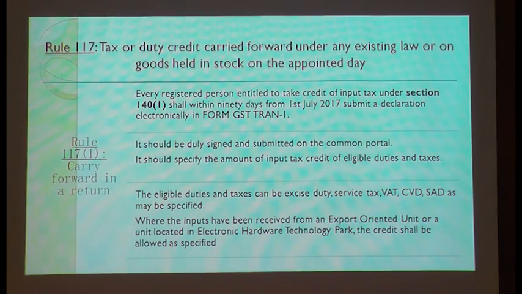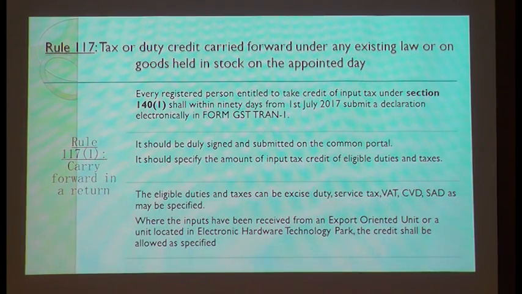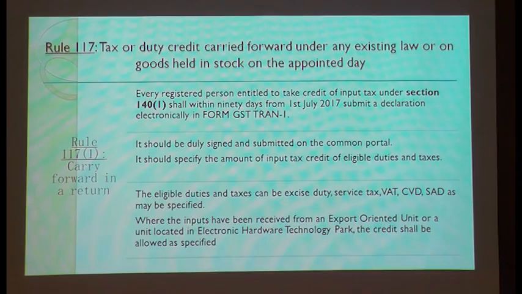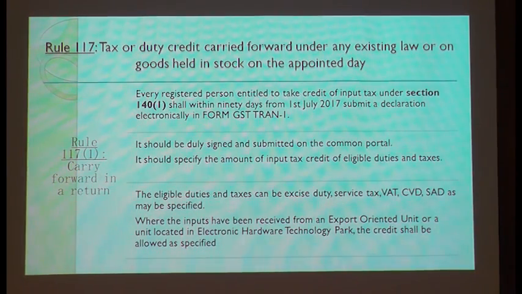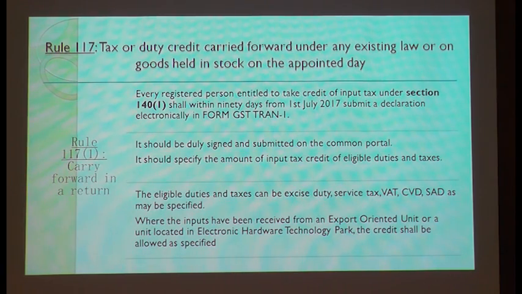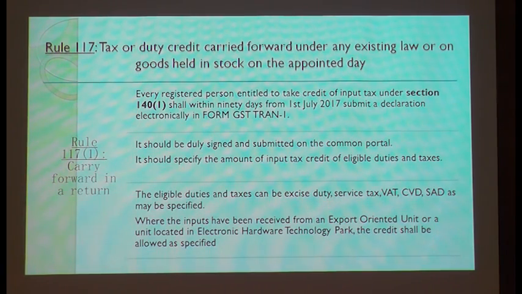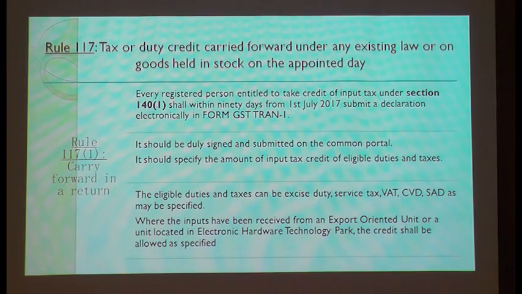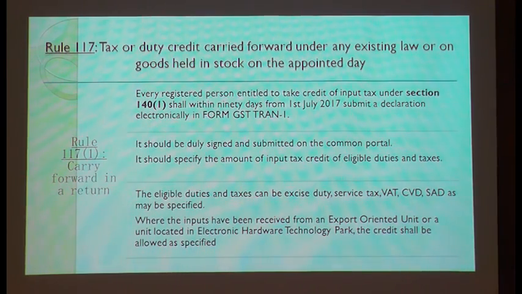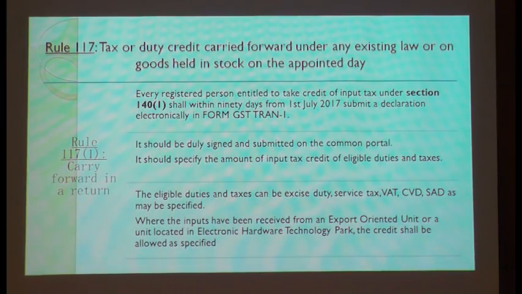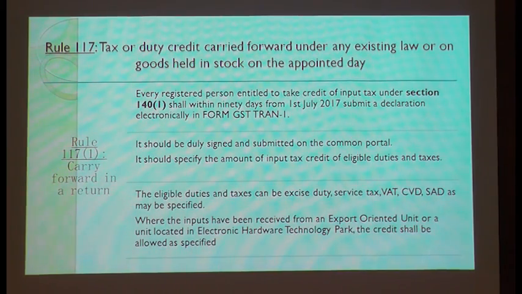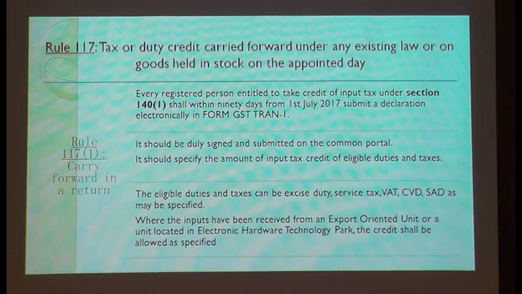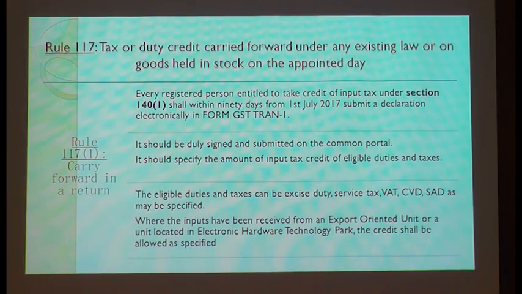The second case is, you are having the stock but you are not having the credit. What can be the possibility where you are having a stock but you are not having a credit? What are those circumstances? Where you would have already utilized that credit against the sales. Your margins are high. When your margins are high, your output tax is high. So already you have utilized all your input tax credit against the output tax payable. So in that circumstance, you are having the stock but you are not having the credit.